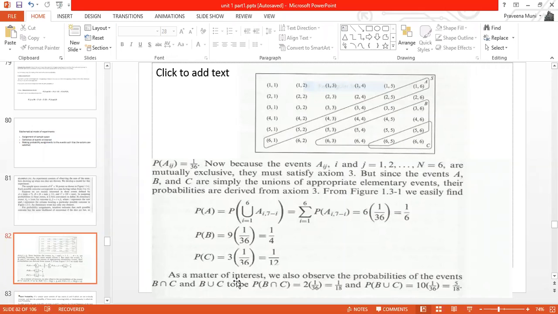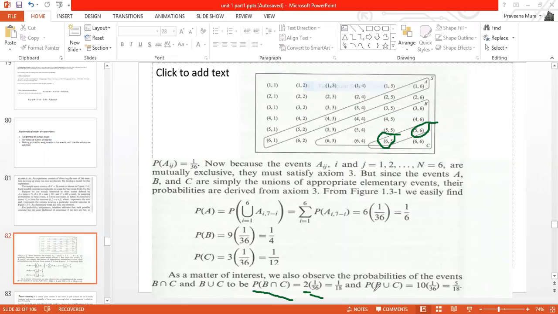Now we are finding B intersection C. Which elements are common to both B and C? Only these two elements are common to both B and C. So what is the probability of B intersection C? Two elements are common, and each element has probability 1 by 36. So it is equal to 1 by 18.